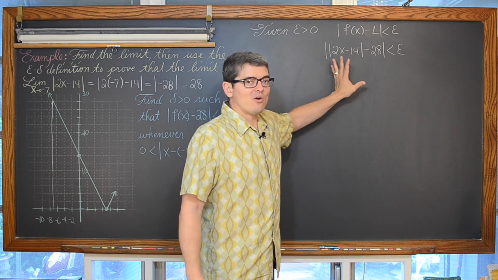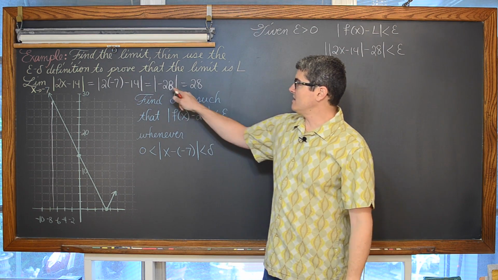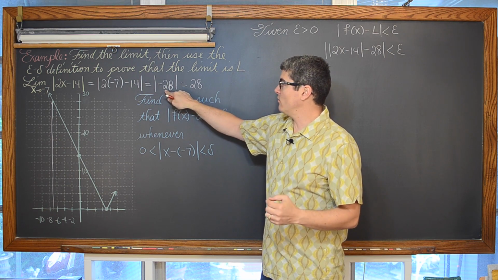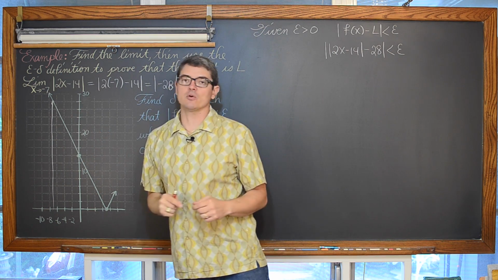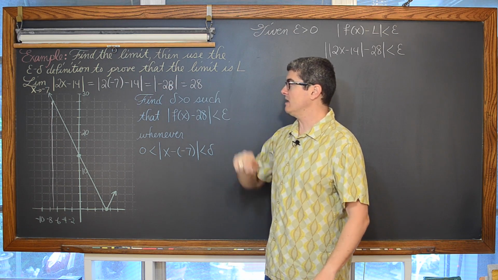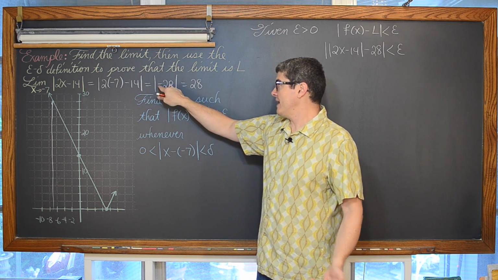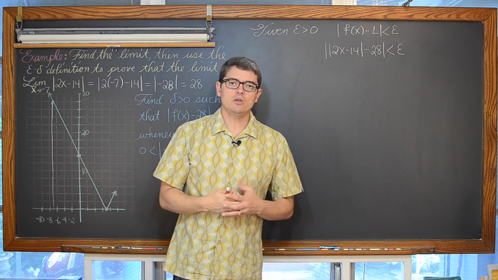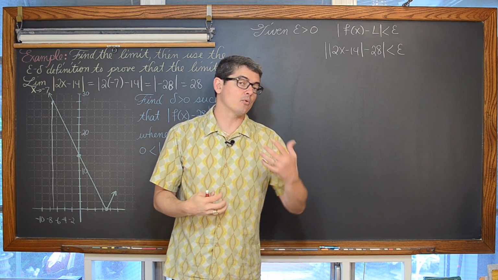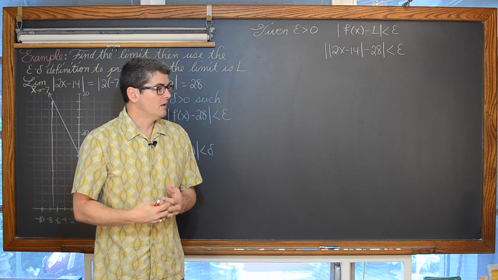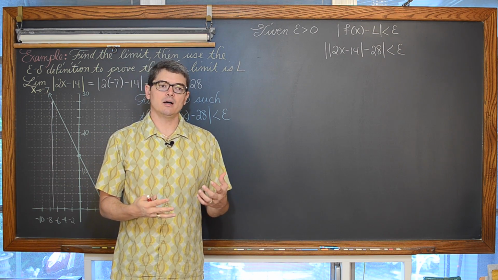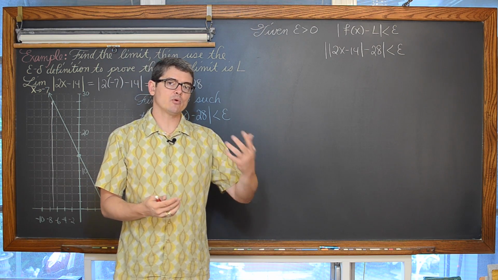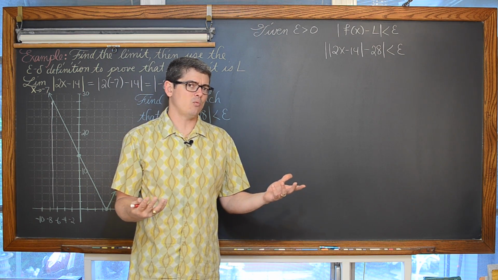Well, we need to take into account what the absolute value symbol did when we tried to find the limit as x approached negative 7. It changed the sign and made negative 28 basically be positive 28. Well, what math operation can we use to change a sign? It's not the same as the absolute value symbol, of course, but if you want to make a negative number into a positive, you multiply it by negative 1.